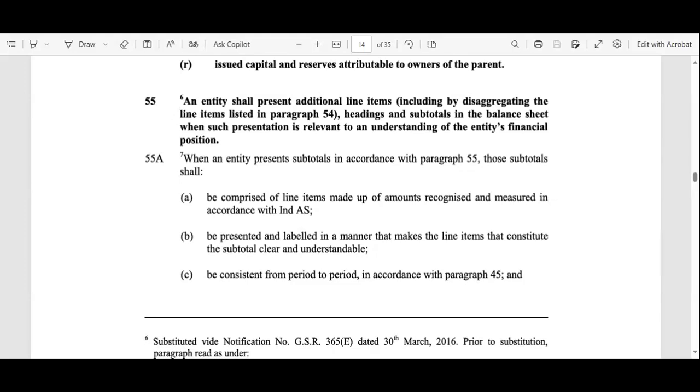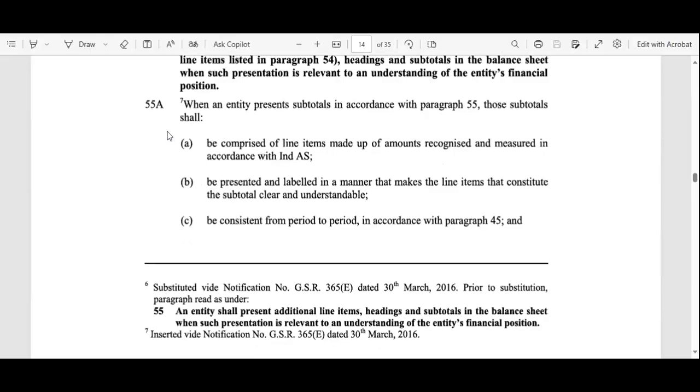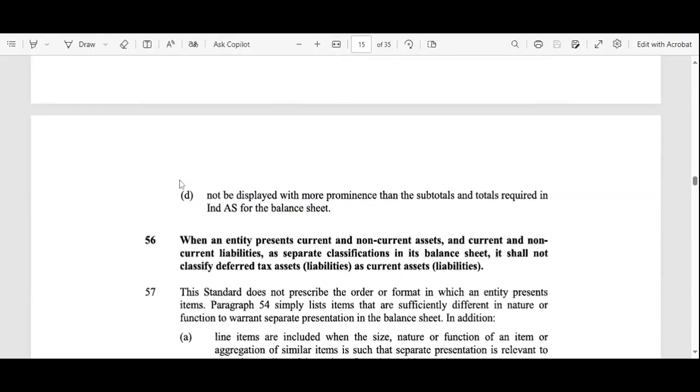Some of the other parts of the entities should be included in the 54 number points. Okay, so these are some guidelines for the balance sheet.